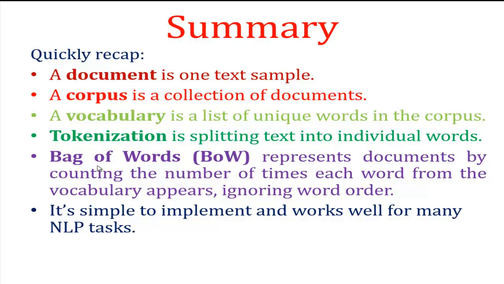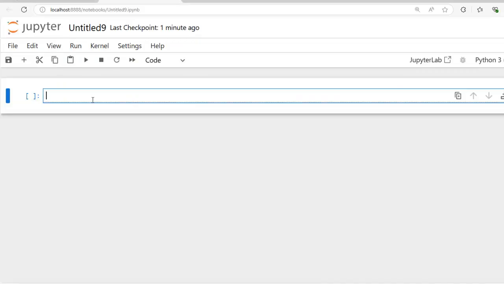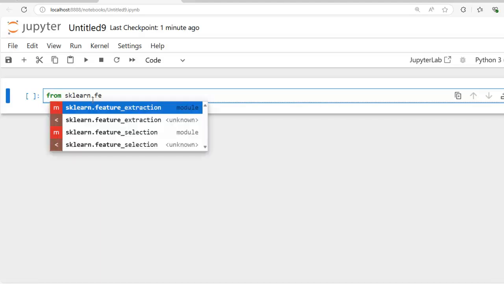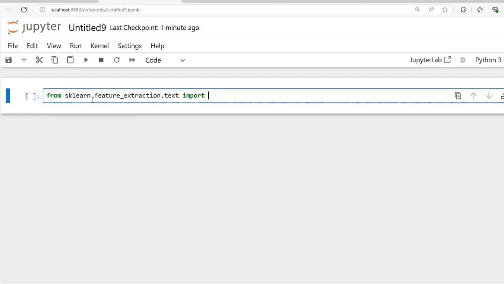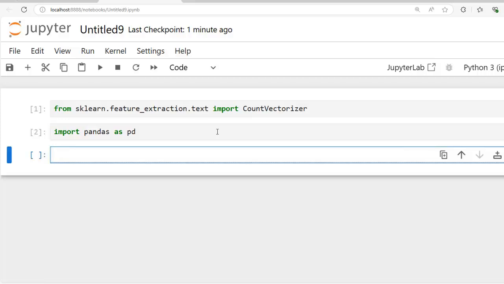Now let's jump to our practical part where we are going to implement bag of words, and also we will discuss this problem practically. Let's type together and understand bag of words step by step. First, we have to import required libraries. So let's import from sklearn.feature_extraction.text. We have to import CountVectorizer. Using this CountVectorizer of sklearn, we are going to discuss how to implement the bag of words model. Also we need pandas. So let's import pandas as pd. Here CountVectorizer will help us convert text into a bag of words matrix, and here we are using pandas to create a nice readable table.